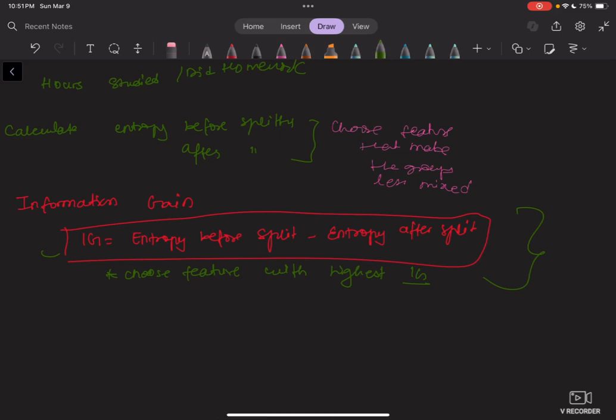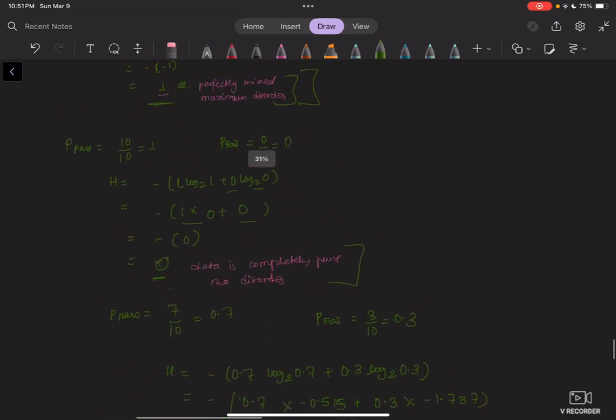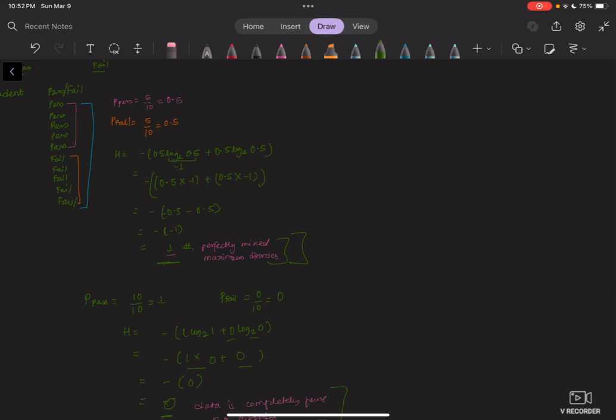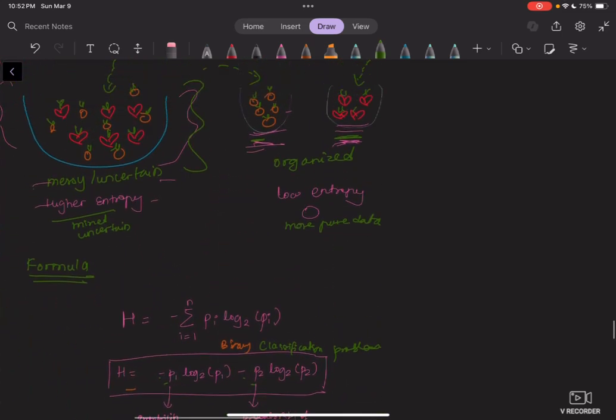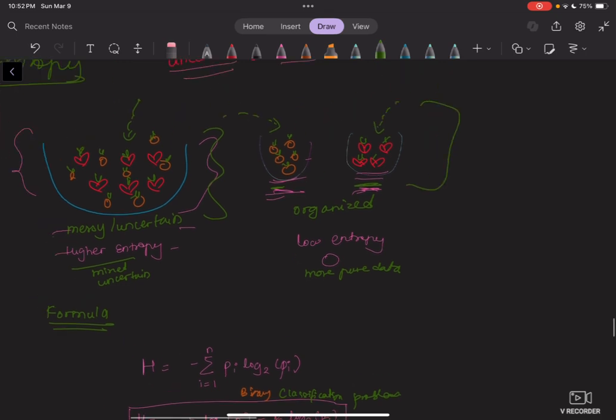If you want a more in-depth derivation of the entropy formula, please let me know so that I can do a different video on this. But I really do want you to at least understand the intuition behind it, so that whenever we build it from scratch, you know what's happening and where everything's coming from.